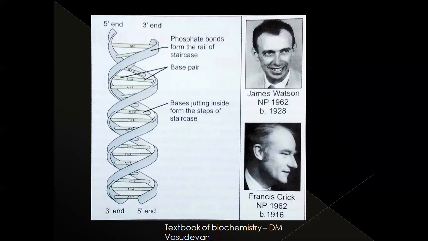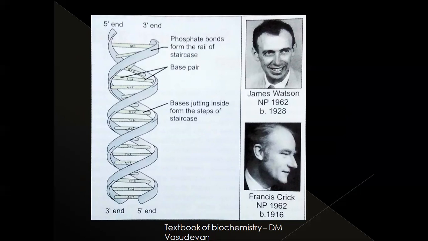Watson and Crick proposed this model of DNA. These two strands are complementary to each other, and the two strands are anti-parallel to each other.